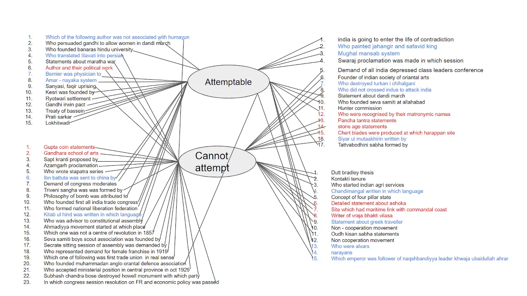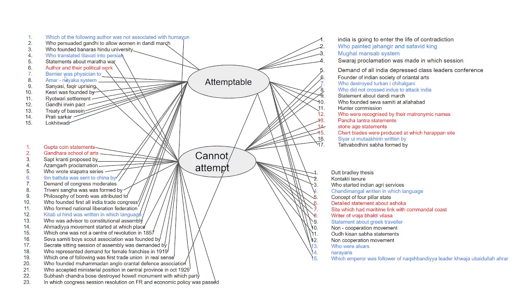First is, which one of the following authors was not associated with Humayun? This is a question directly from NCERT, but the way it was hidden, no one could have done it, not even a history background student. Who translated Leelavati into Persian? No mention in NCERT or any other source.